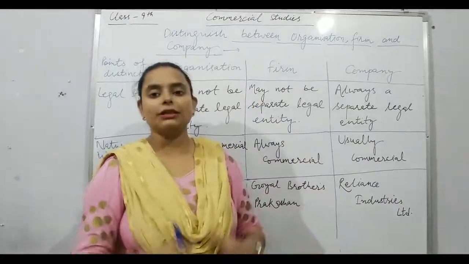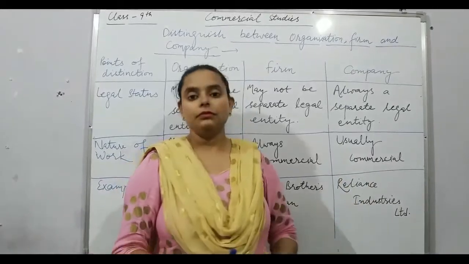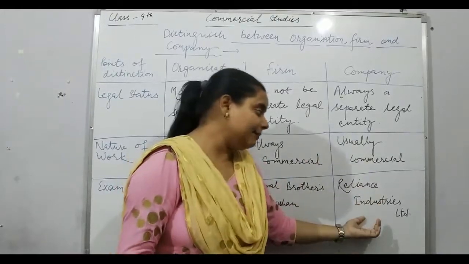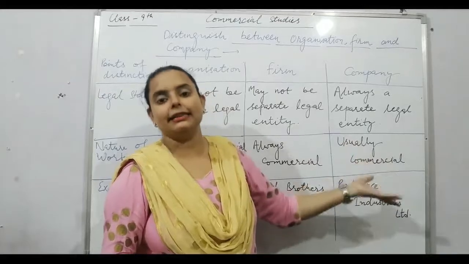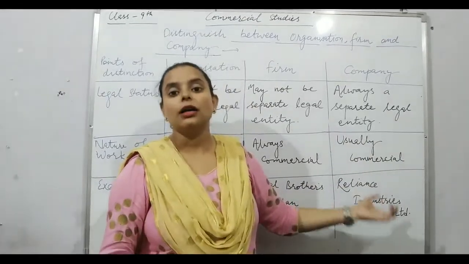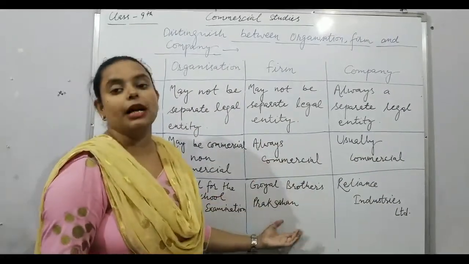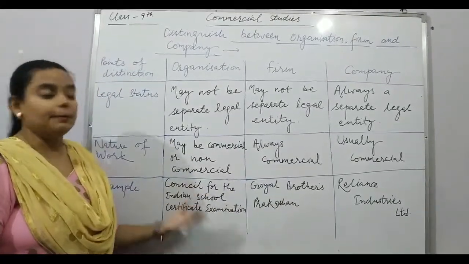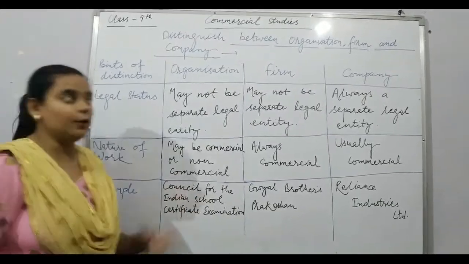This is a company because it is registered under the Companies Act, and they have several branches and have to register themselves as a company, and their main objective is to earn commercial or economic profit. The organization's objective is not to earn profit but to provide services to the common people. I hope you understand.